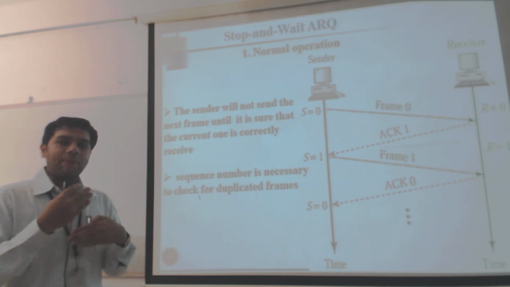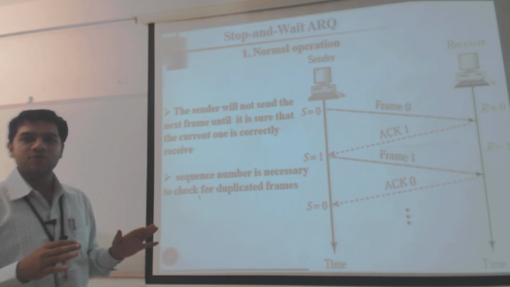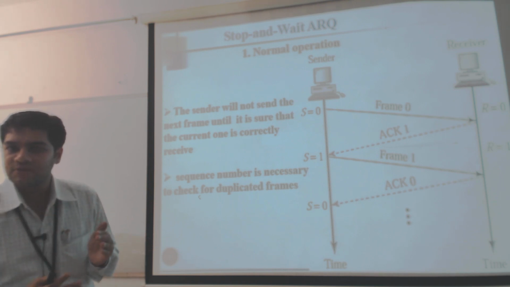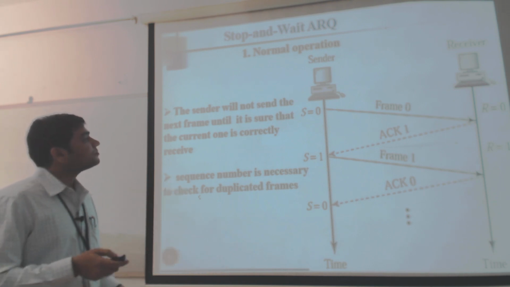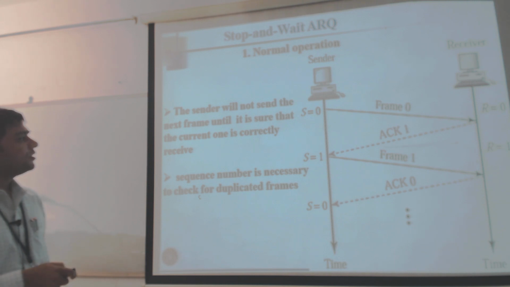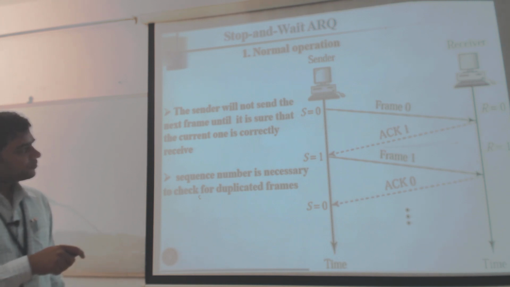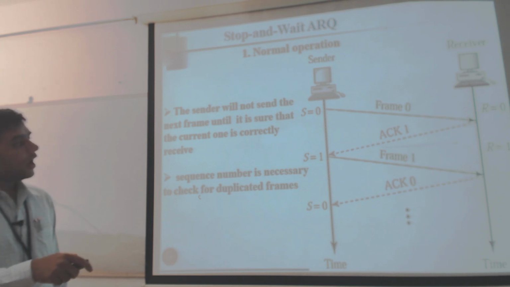How appending this 0 and 1 is going to be useful while you are doing the transmission, we will see in one example. In the normal operation there is no problem. The sender has sent the frame prefixed with 0. So frame 0 has been sent, and the receiver also has been waiting to receive frame 0, which is indicated by R equal to 0. So frame 0 and R equal to 0 have tallied, and it is going to accept that particular frame.